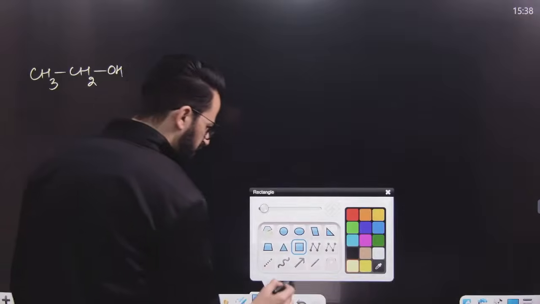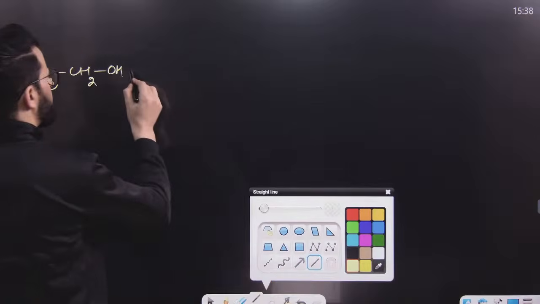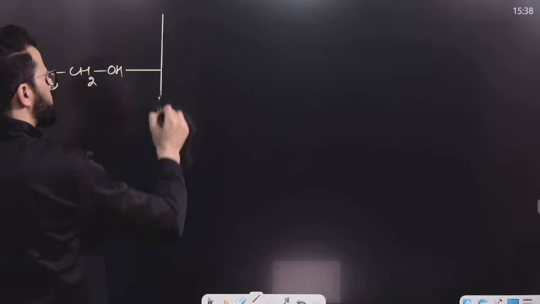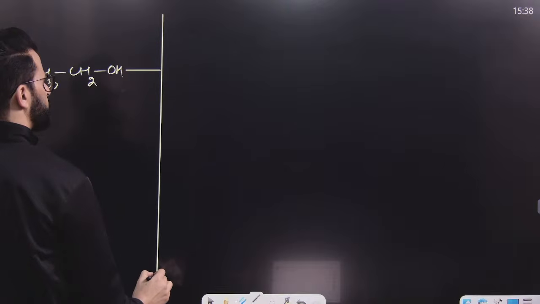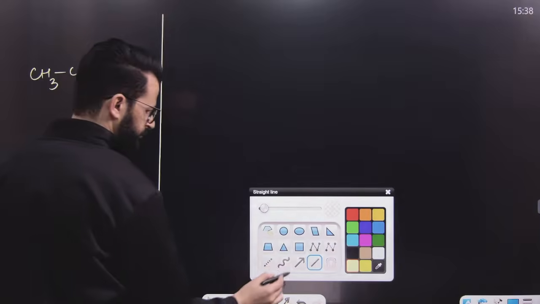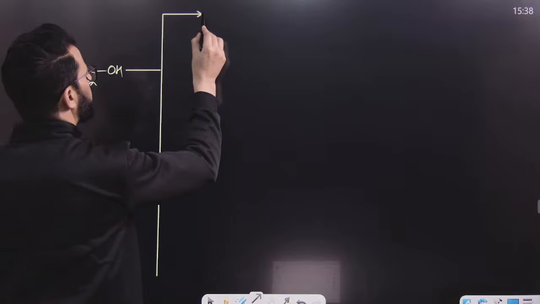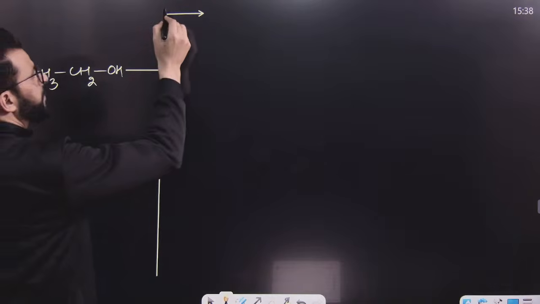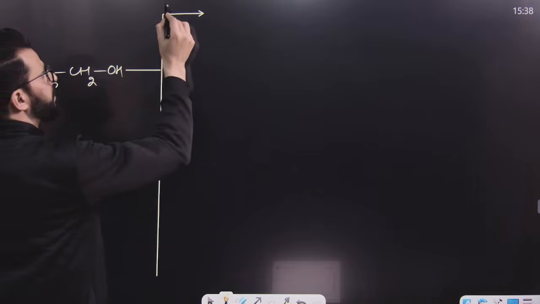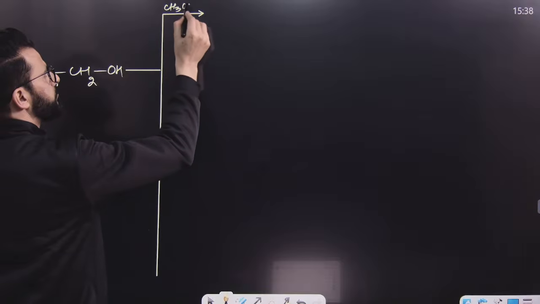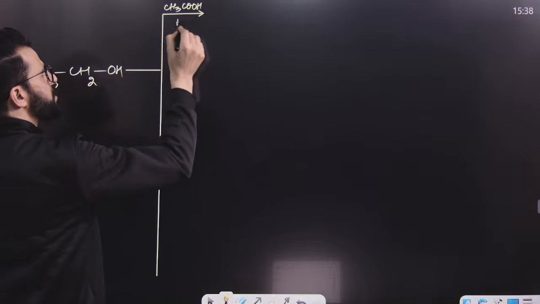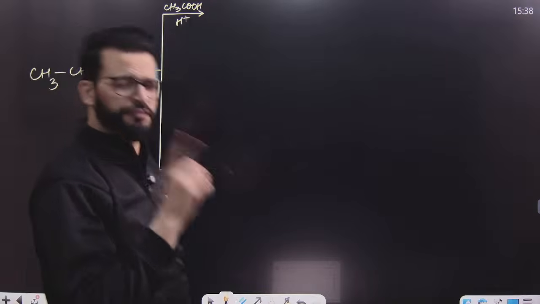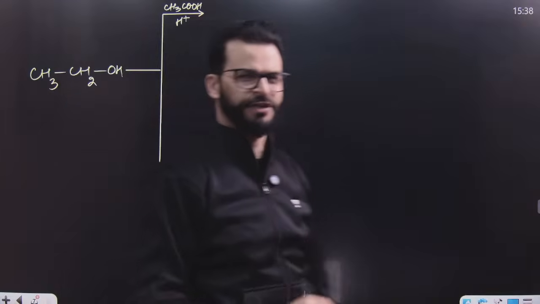Now, this alcohol can show many reactions, say for example like this. Have a look. First of all, alcohol on treatment with this carboxylic acid in presence of acidic medium. The reaction is a very important reaction, and that is known as esterification reaction.